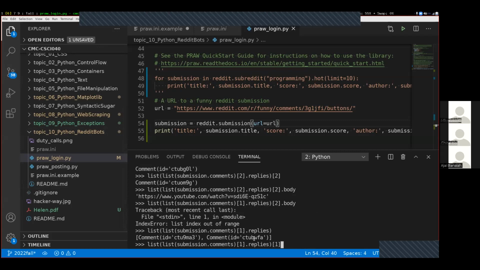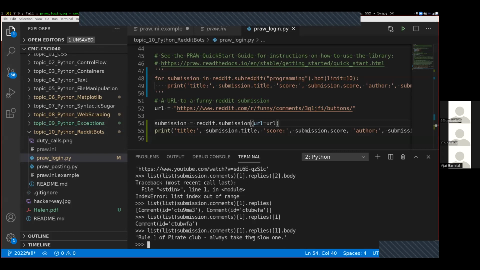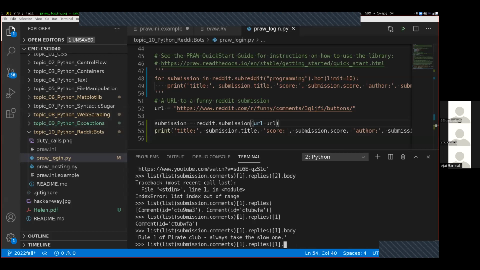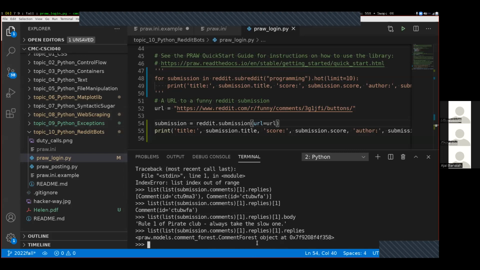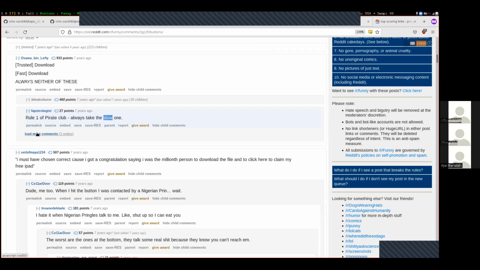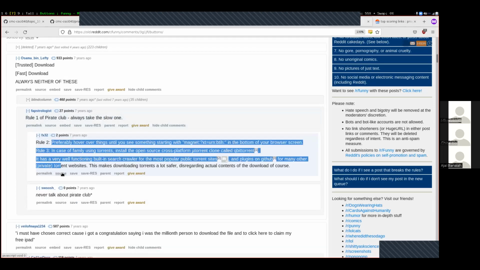So what I am looking at right now is the text of this right here. And if we try to look at the replies of that one, also a comment forest. But this has this more comments type inside of it. Yeah, if it didn't have any comments, it would be an empty list. There's more comments right here corresponds to this button right here that you'd have to click in order to actually visualize more comments.